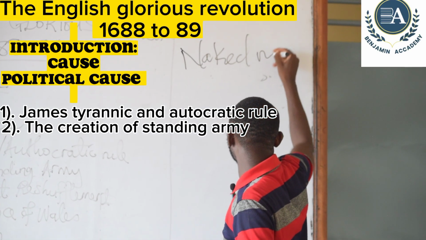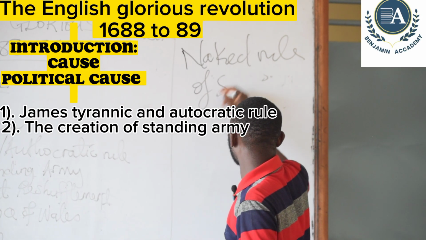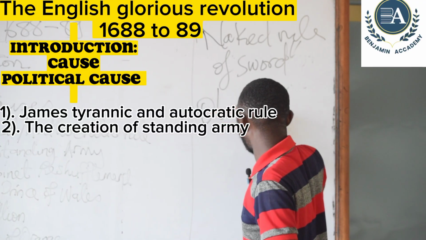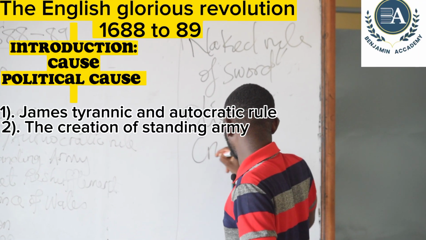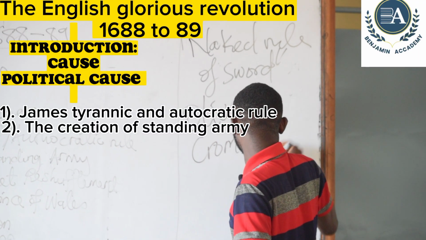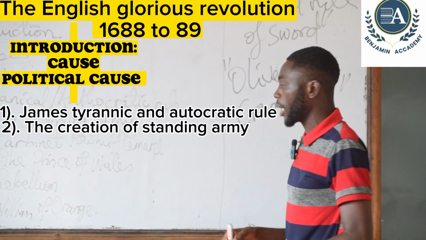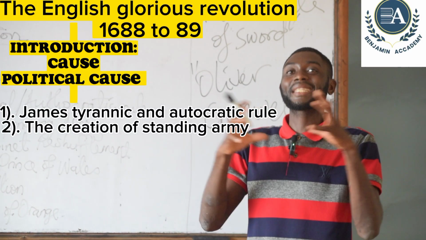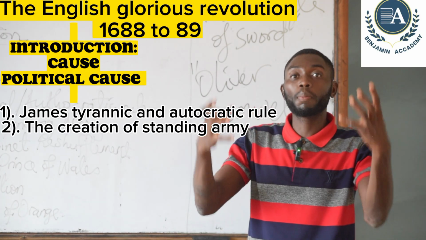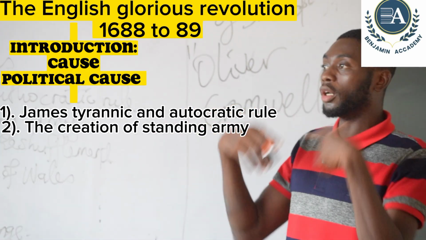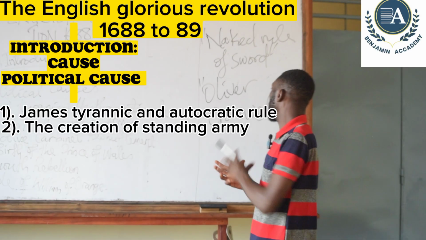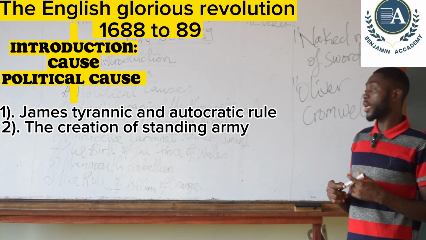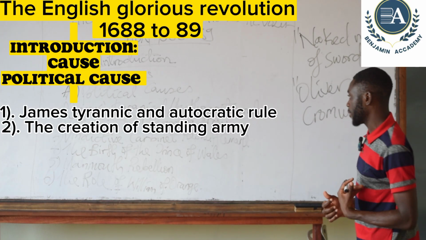Naked rule of the sword that was once imposed on them by a leader called Oliver Cromwell. Oliver Cromwell ruled England and imposed a military that brutalized the people of England. So when James came up with the idea of creating a standing army in time of peace, the people of England were not happy. He brought them back to memory lane in the days of Oliver Cromwell, and because of that, the only way was to carry a revolution against James.